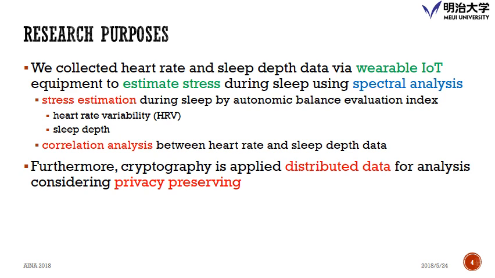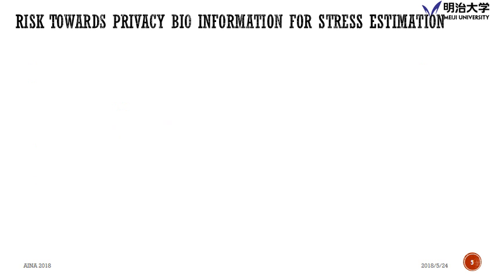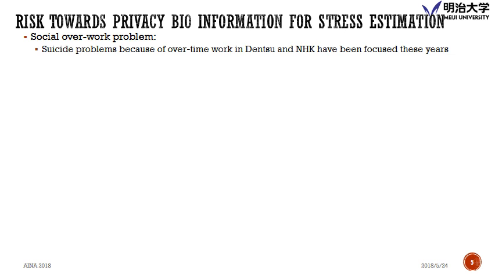Furthermore, none of the conventional works consider the privacy preserving issue. So what we want to do is apply encryption to distributed data for analysis, considering privacy preserving. So now I would like to show the risk towards private bioinformation for stress estimation.